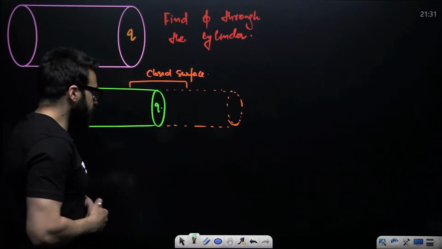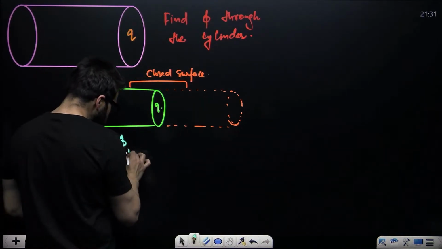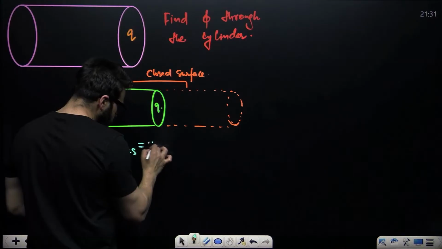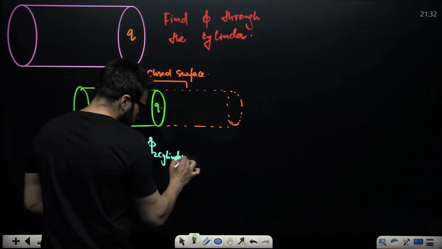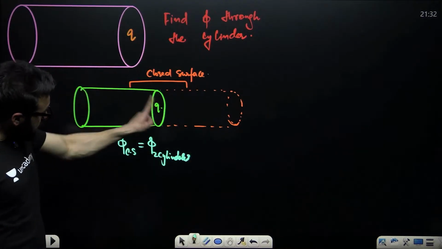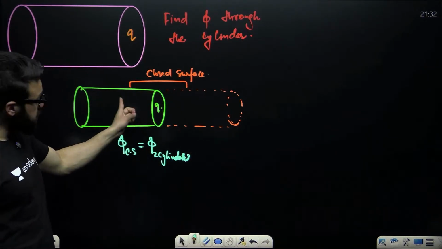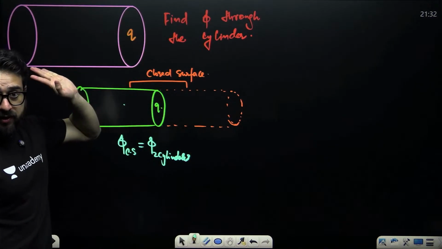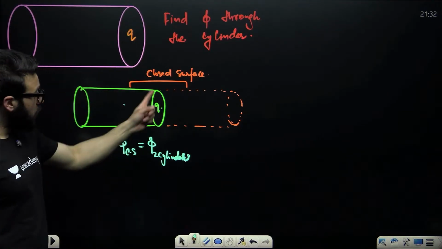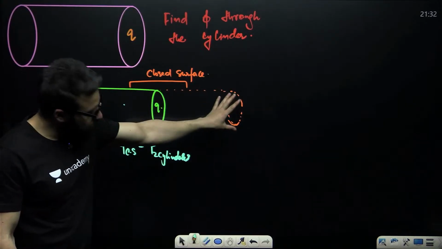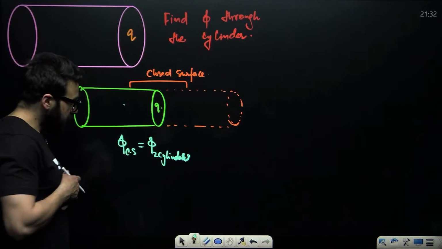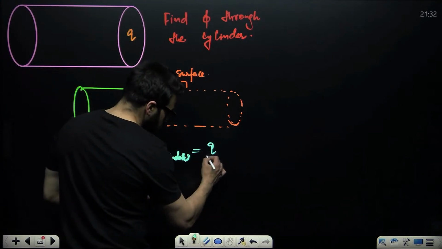Now, in this particular case, the flux through the closed surface will be the flux through two cylinders. Why? Because for this charge, the closed surface is made of two cylinders. This charge will behave like an enclosed charge when you attach one more cylinder from this side. So this will be equal to Q divided by epsilon naught.